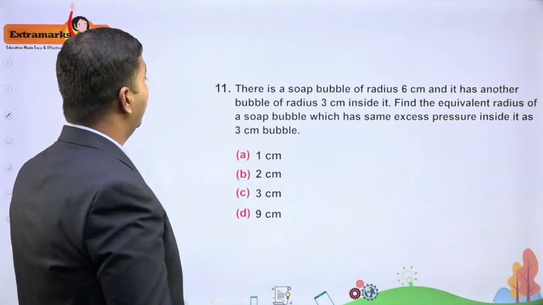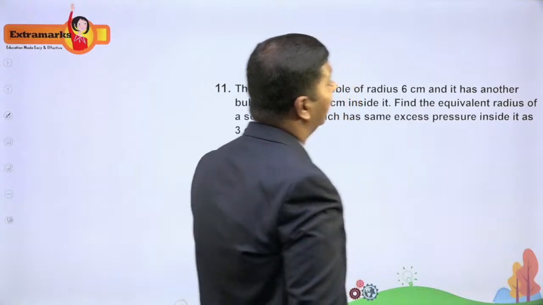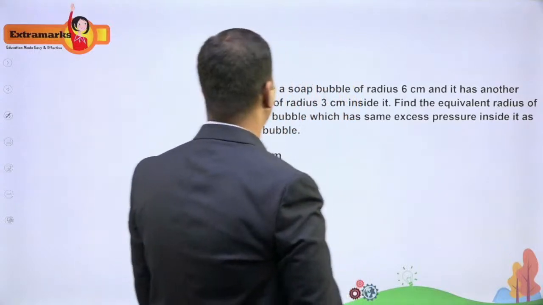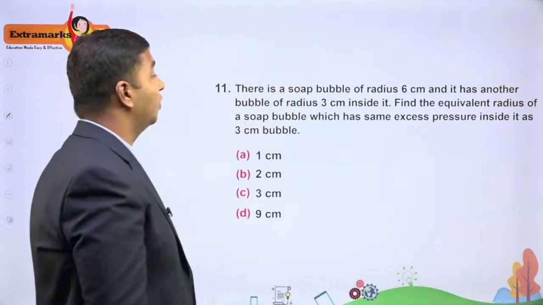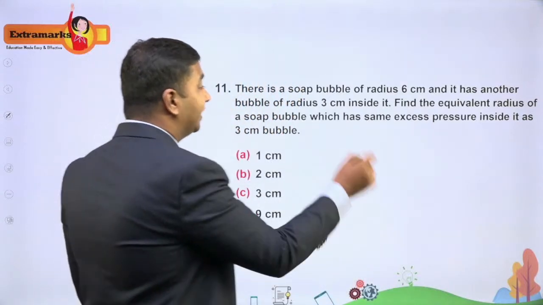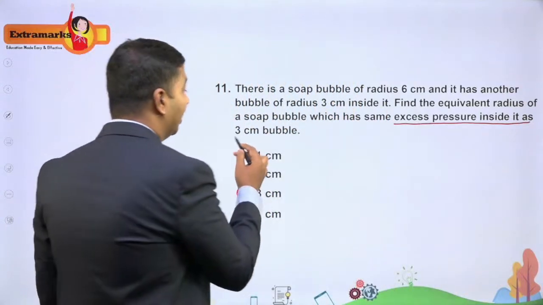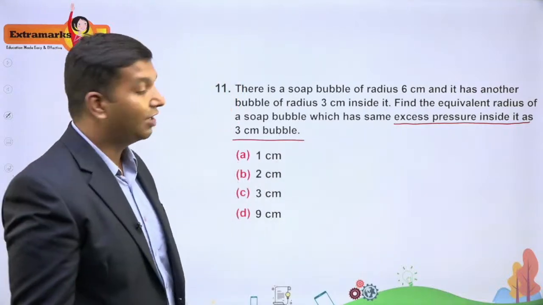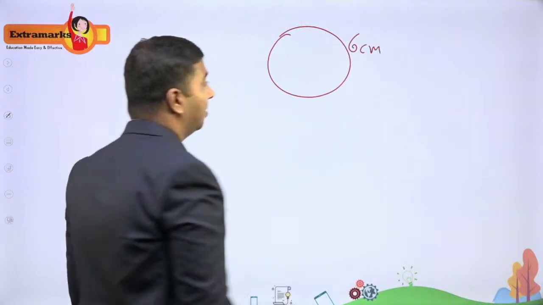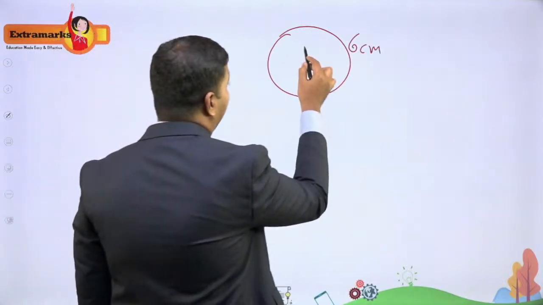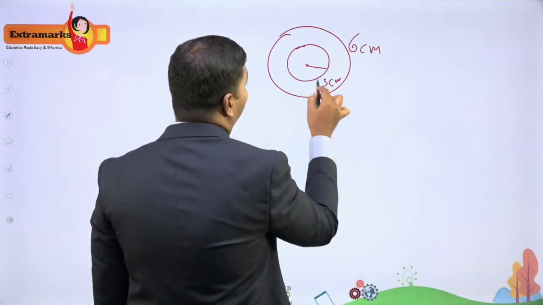Okay, so look at the 11th one. It says there is a soap bubble of radius 6 centimeter and it has another bubble of radius 3 centimeter inside it. Find the equivalent radius of the soap bubble which has the same excess pressure inside it as the 3 centimeter bubble. Let us sketch a rough diagram here. You have a 6 centimeter soap bubble, and inside that you have a 3 centimeter bubble. That is the radius, they have given the radius.